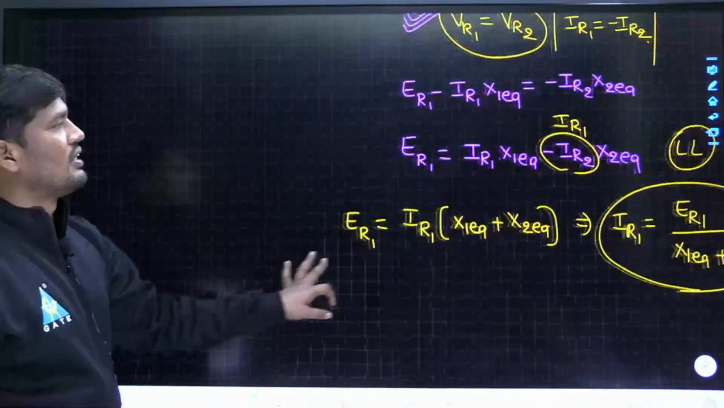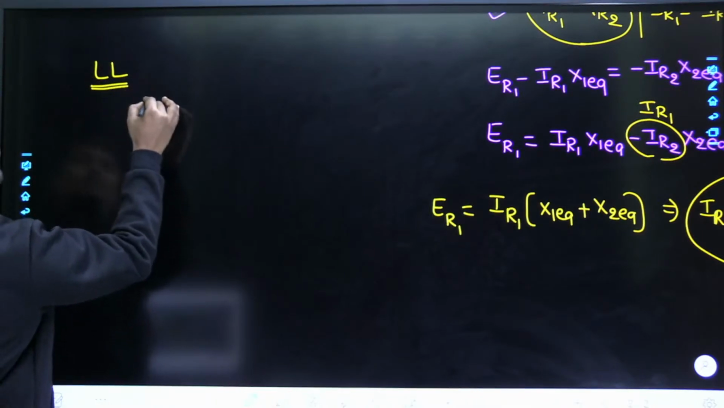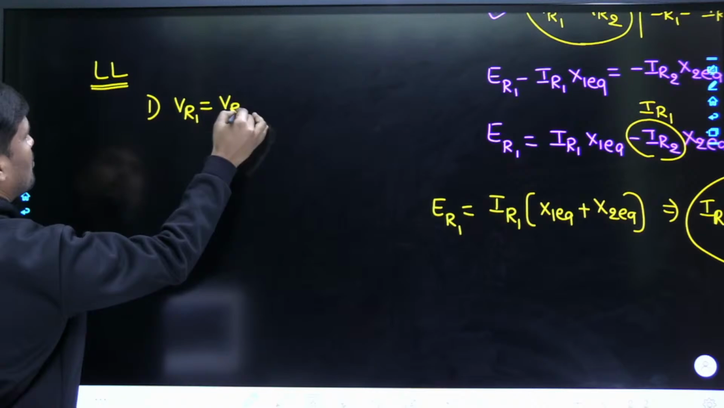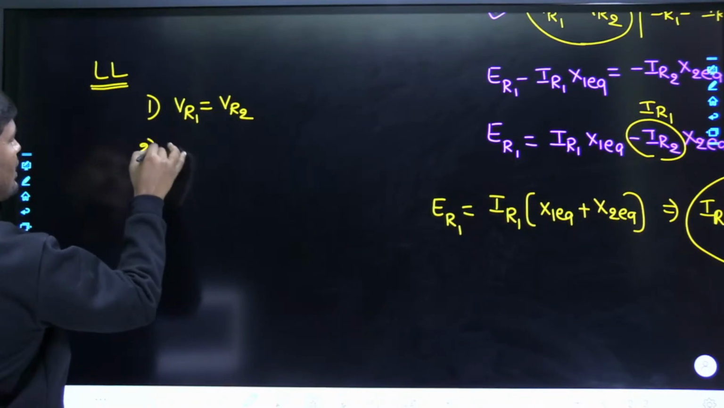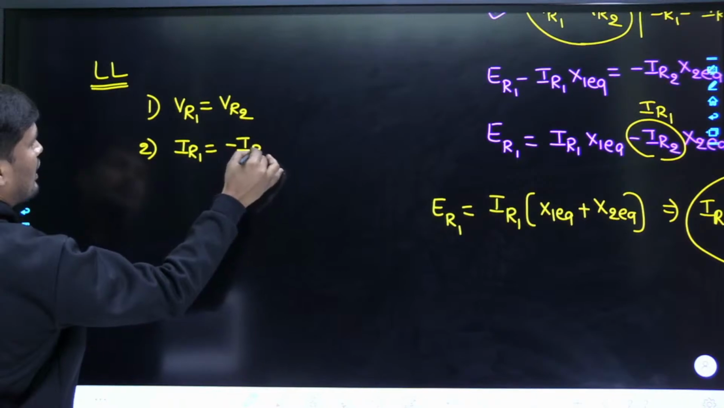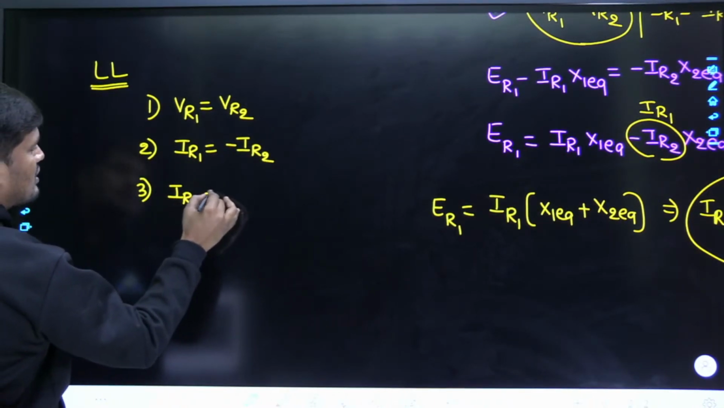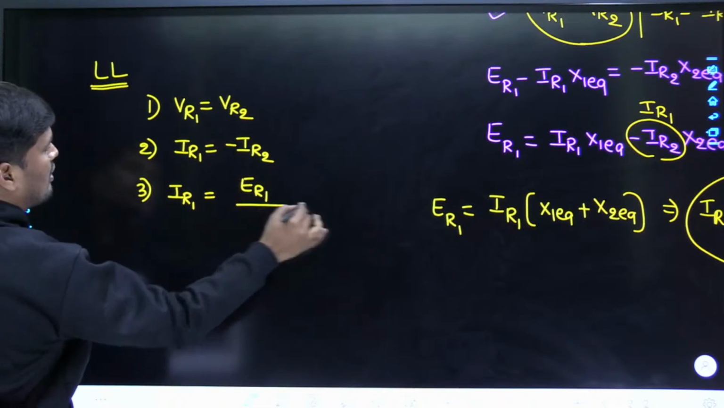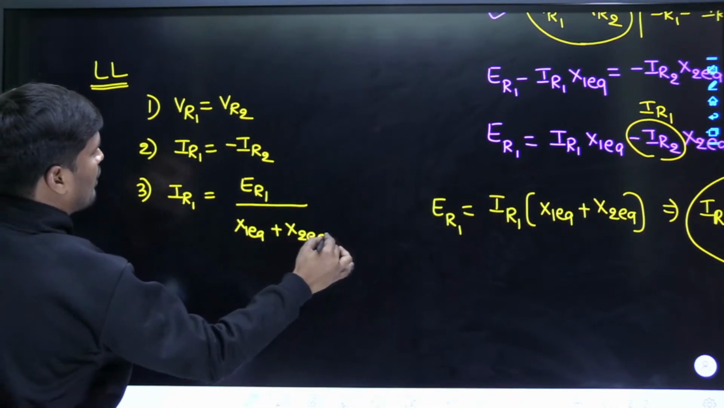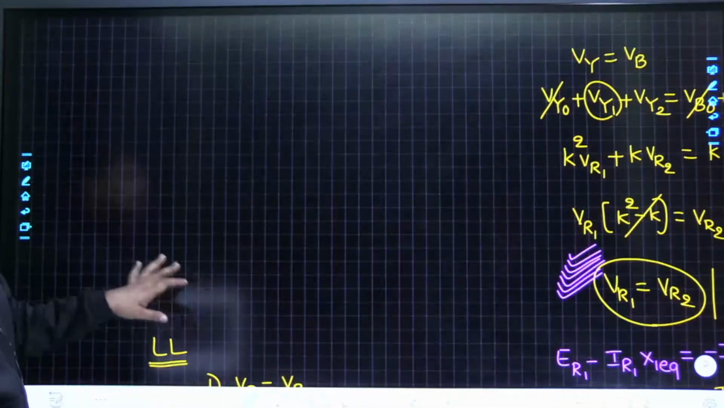Now I am writing final results. In case of LL fault, the first result is no zero sequence component. Positive sequence voltage is equal to negative sequence voltage, positive sequence current is equal to negative of negative sequence current. Result number 3, positive sequence current is equal to ER1 upon X1 plus X2 equivalent. But one thing is pending. What is that pending? Fault current expression.